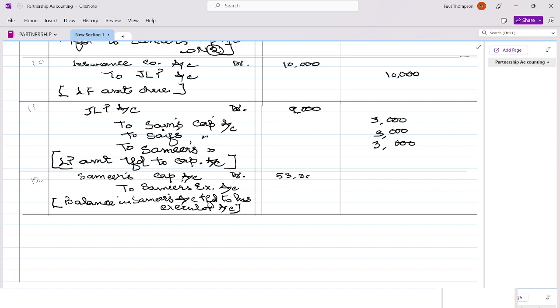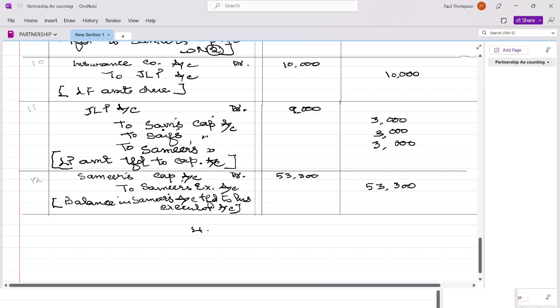This you have to work out properly and then transfer this amount, 53,300. You can make the total here, 40,000.